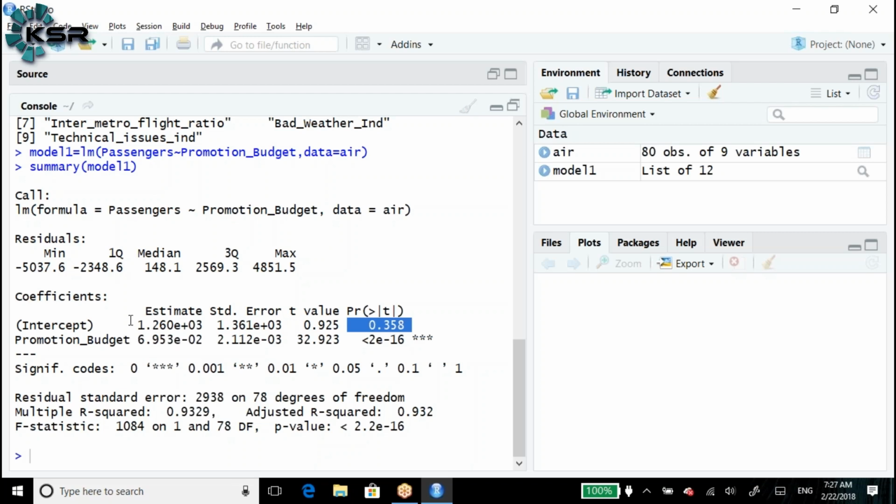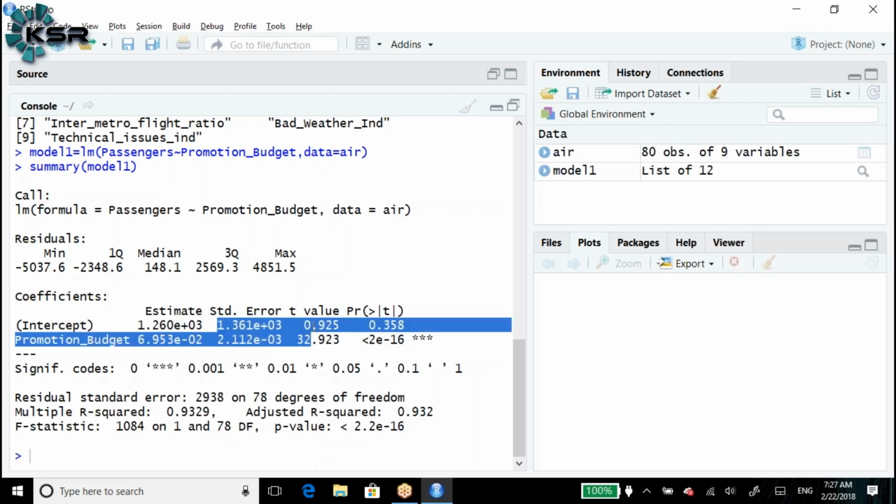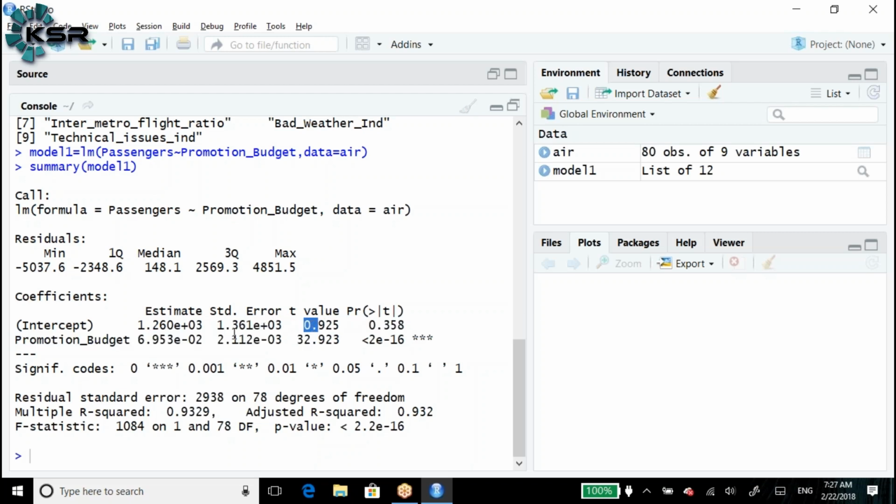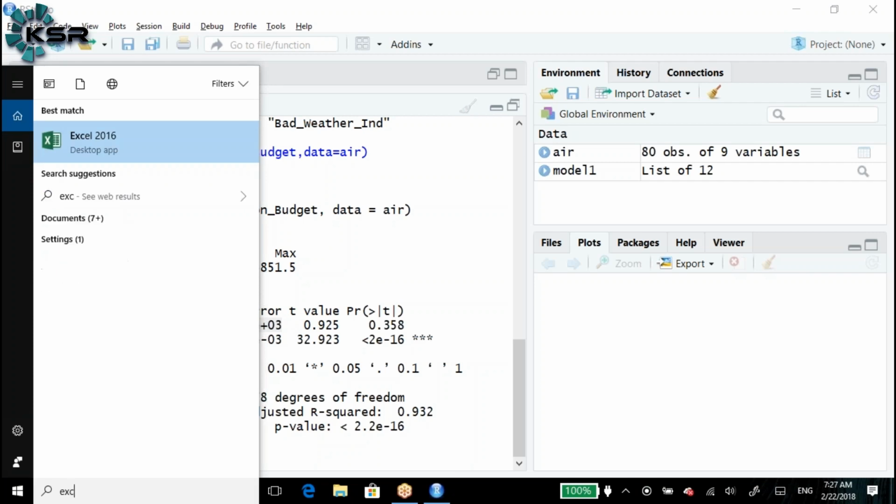Here, how do we get this estimated value? Multiply the standard error by the t value. If you multiply the 1361, go to Excel.